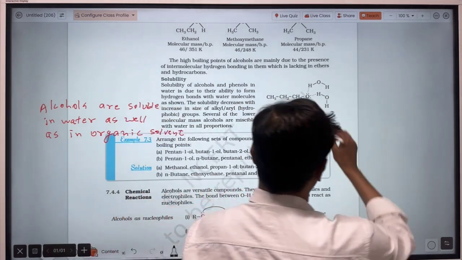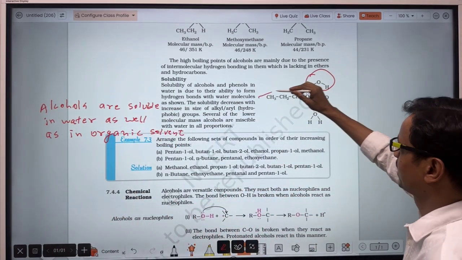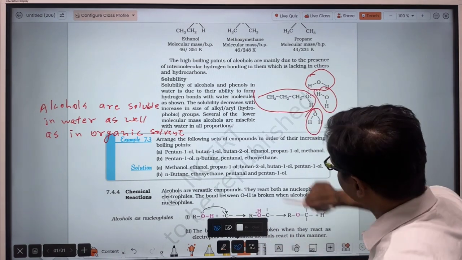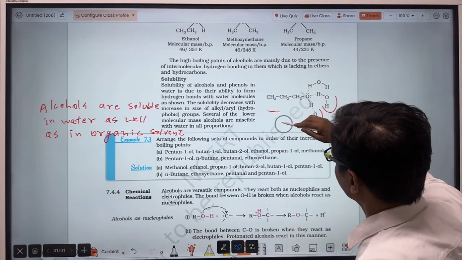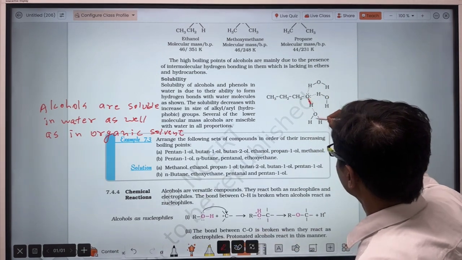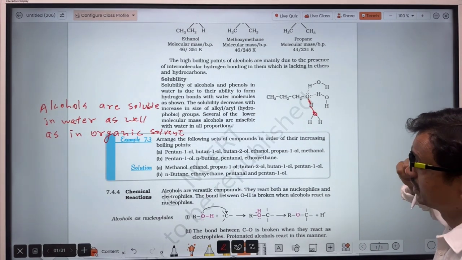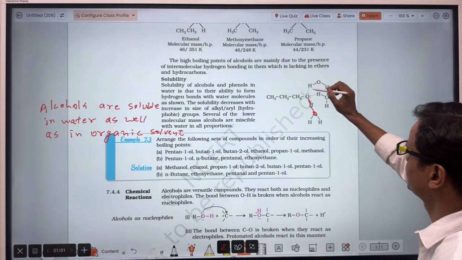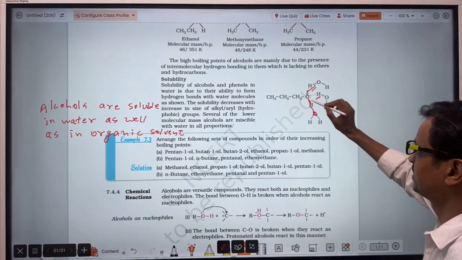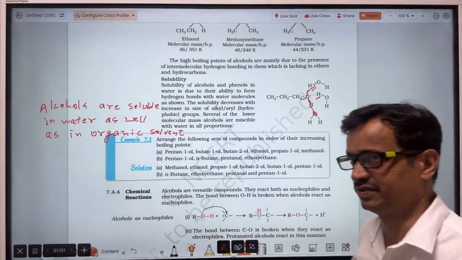Why is alcohol soluble in water? Because it can form hydrogen bonds with water molecules. Here is an alcohol molecule, and here are water molecules. Watch out here: the hydrogen of this alcohol molecule will form a hydrogen bond with this water molecule. The hydrogen of this water molecule is also bonded to this oxygen. So here is hydrogen bonding. So alcohol is soluble in water.